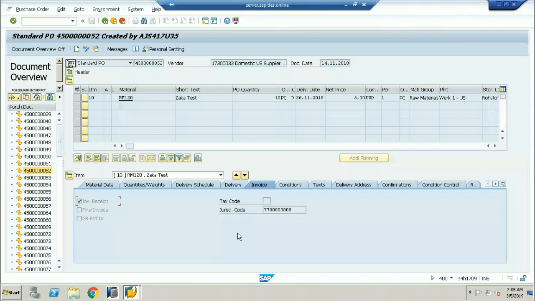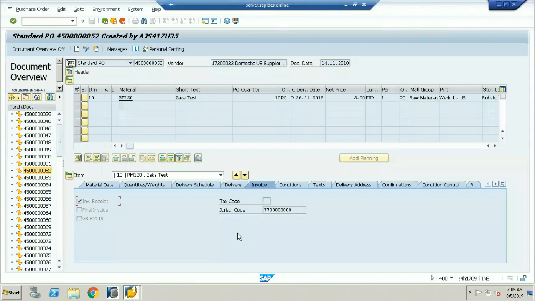Movement type is 101. And this is called a material document number. You have received the quantity of 10 for the price of 50. See here, for the price of 50, because for each quantity it is 5, order quantity is going to be 10 quantity, and the net price is going to be $5. So 5 times 10, it is going to be 50.